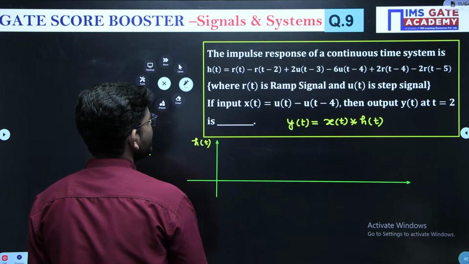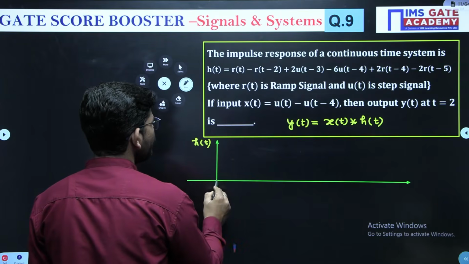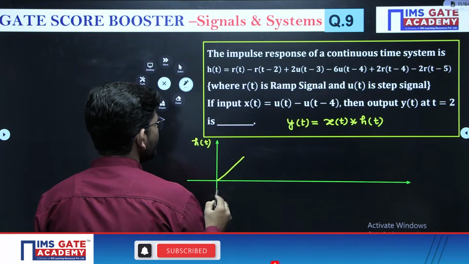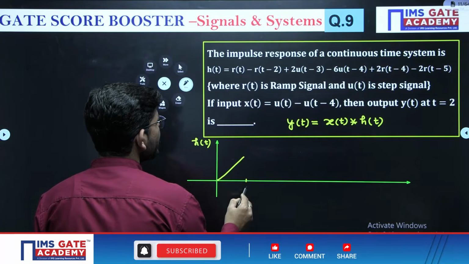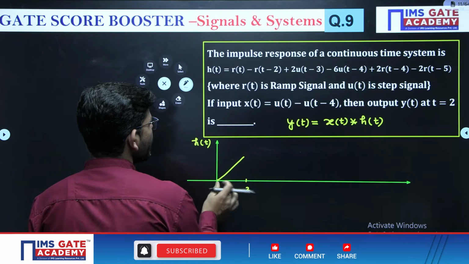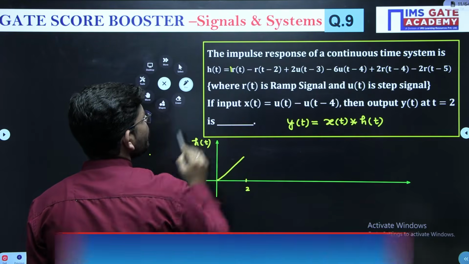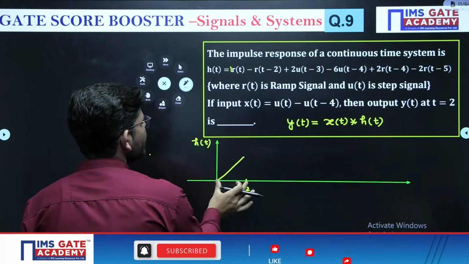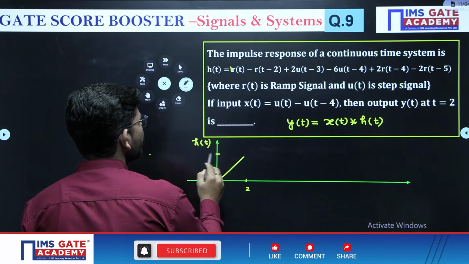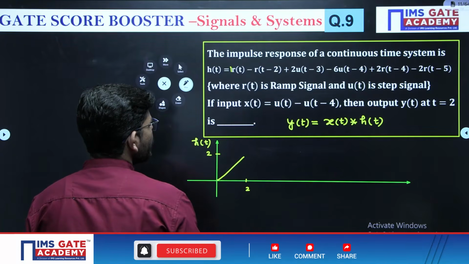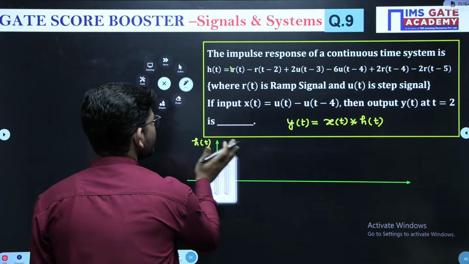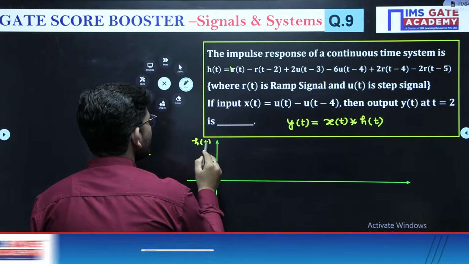It is r(t minus 2). So this is r(t), this is r(t minus 2). Okay. So 0 and 2, r(t minus 2). What is written in front is the slope. If this is 2, to get the slope 1, this magnitude also has to be 2. Okay. This magnitude also has to be 2.